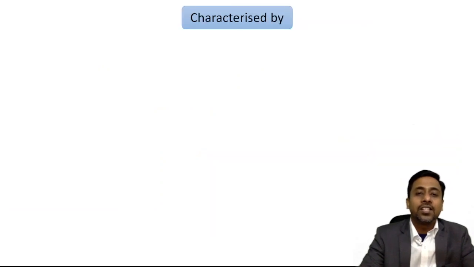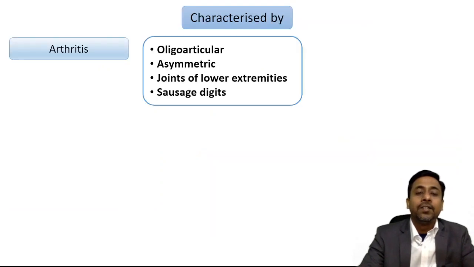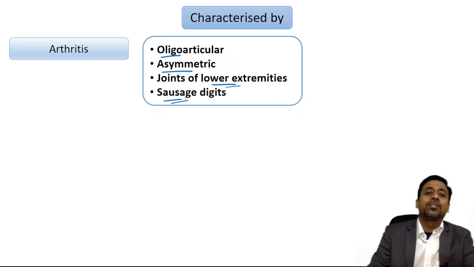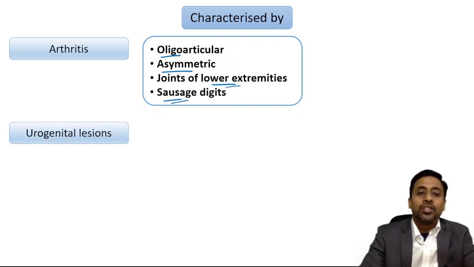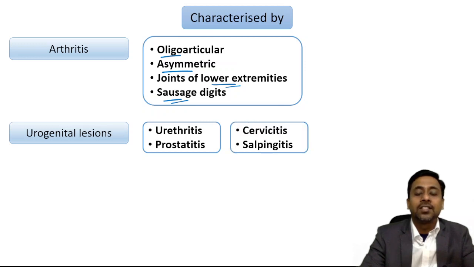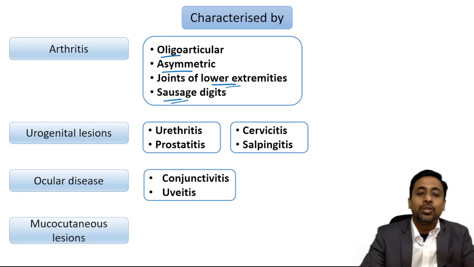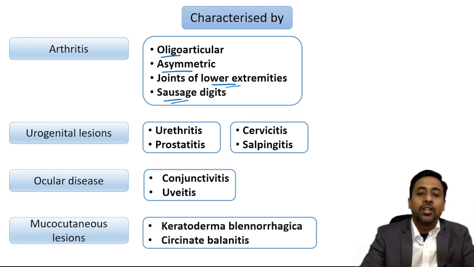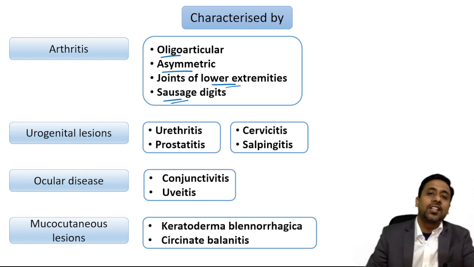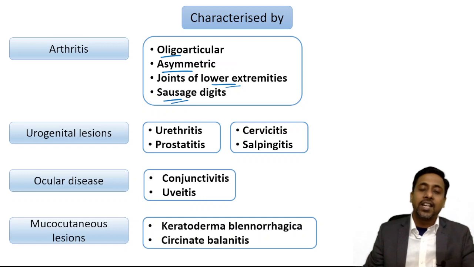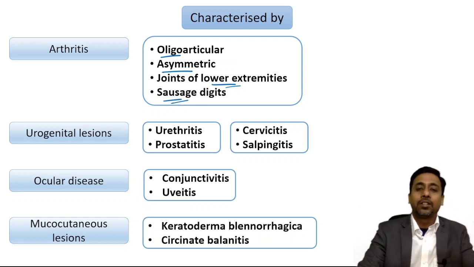It is characterized by arthritis, which is oligoarticular and asymmetric, involving usually the lower extremities, and the digits may appear sausage shaped. Urogenital lesions such as urethritis and prostatitis in men, and cervicitis and salpingitis in women. Ocular disease such as conjunctivitis and uveitis, and mucocutaneous lesions such as keratoderma blennorrhagicum and circinate balanitis. So these are the characteristic features of reactive arthritis. Okay, sorry for the mistake.